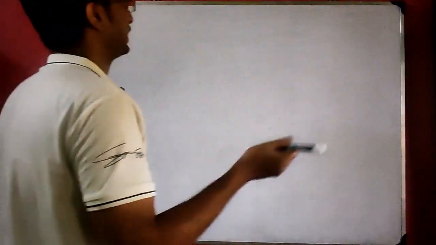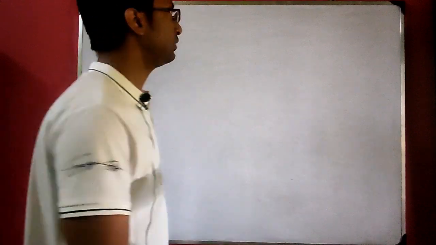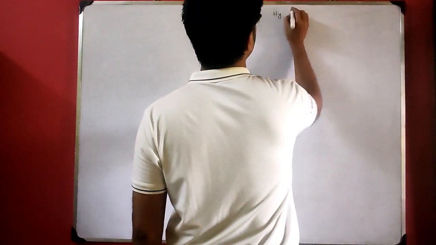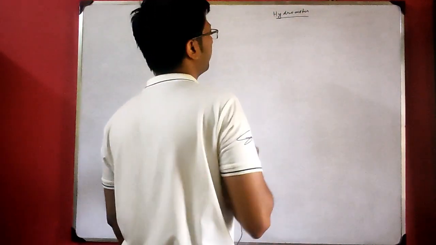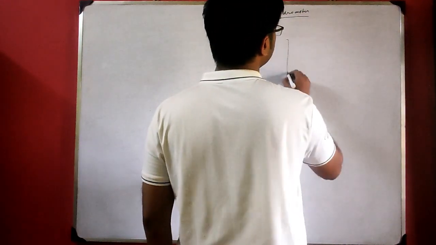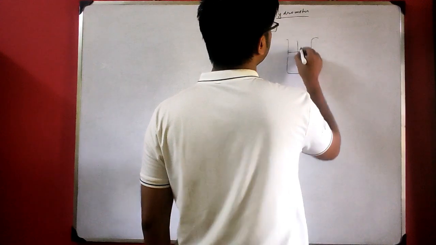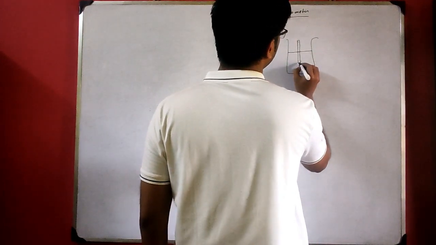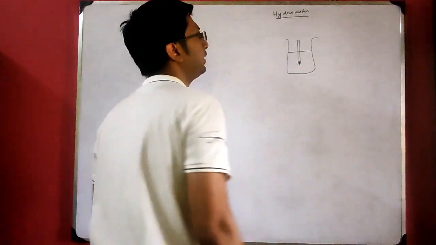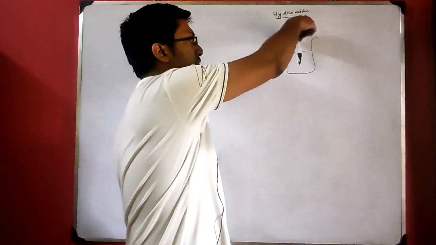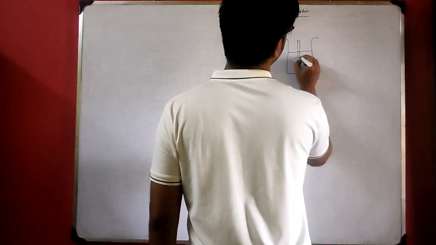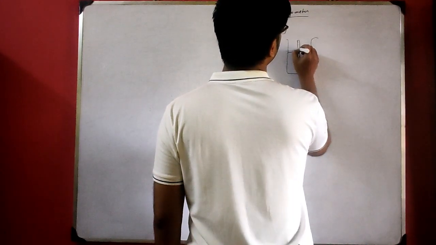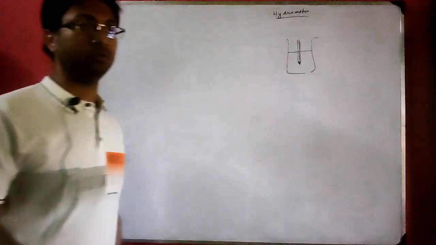Now what is a hydrometer? The second method of finding out the density of a liquid is by using a hydrometer. A hydrometer is a device. Suppose you take a can, you have a liquid. This is the hydrometer, where you have mercury filled here. It is used to make it heavier so that it floats. This hydrometer floats in the liquid in which you place it. Now this hydrometer is graduated in such a way that the markings are density values only.